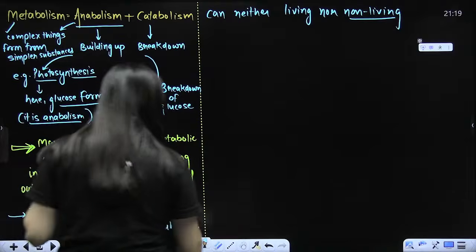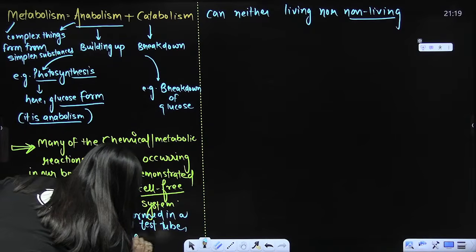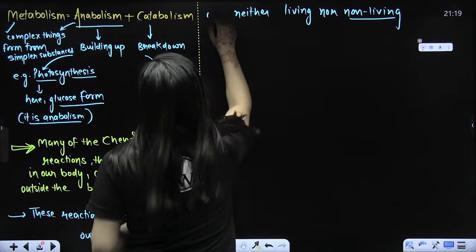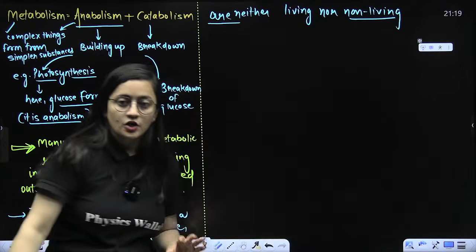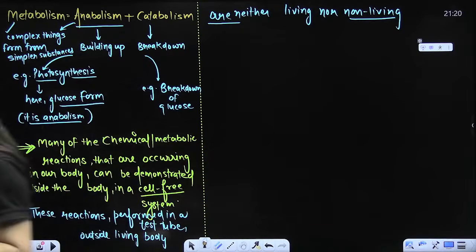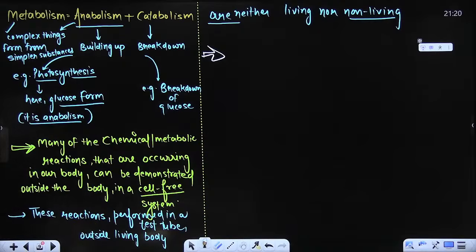So the reactions performed in a test tube outside the living body are neither living nor non-living. You will not put them in any category. You are not using the word living or non-living for them because you are performing them in the test tube, and your test tube will not be a living structure. So these isolated reactions cannot be regarded as living things, but they are definitely living reactions. Okay, bacha.